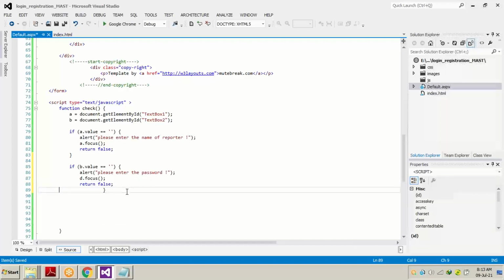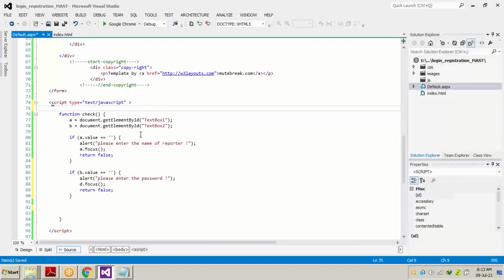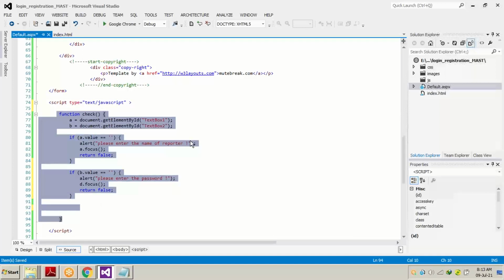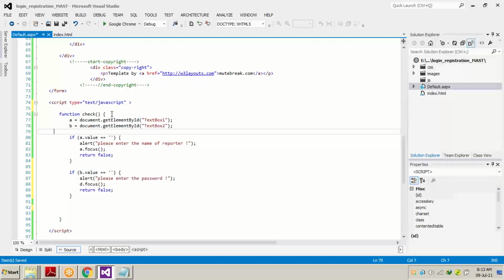Now you just be careful with the curly brackets, where they are going to end and where they are going to start. Now this is what we have written on our HTML page. We just added a script tag, and inside that script we have set type equals to text JavaScript, means we are going to add some JavaScript inside the script tags. What is the JavaScript? First of all, we have to create a function. Inside that function, we have taken 2 variables, A and B. A is attached to text box 1, which is the user ID for login, and B is attached to text box 2, which is the password for logging in.